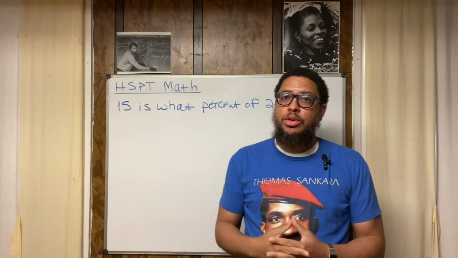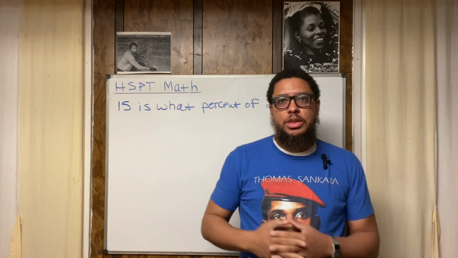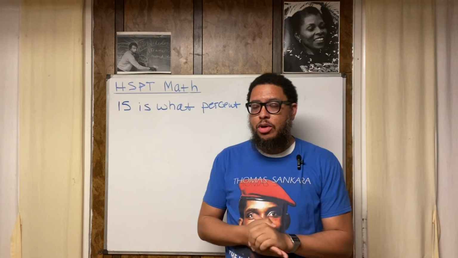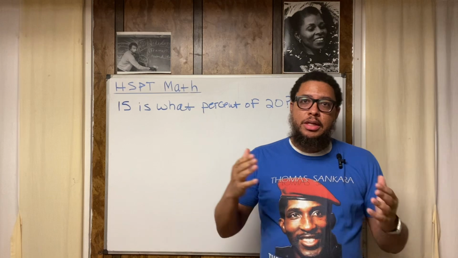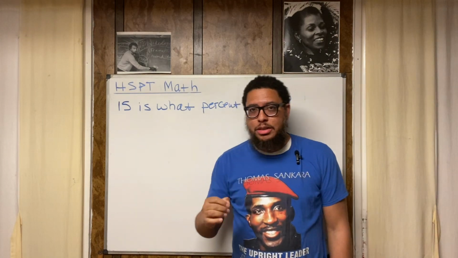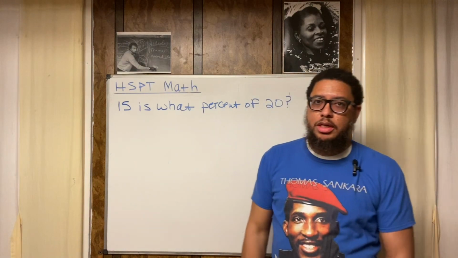This is 2025. It's a lot going on in Burkina Faso with their current leader, Ibrahim Traore, I believe the brother's name is. So that's something to pay attention to. But definitely do your research and learn your history about Thomas Sankara. Definitely somebody for you to look into.